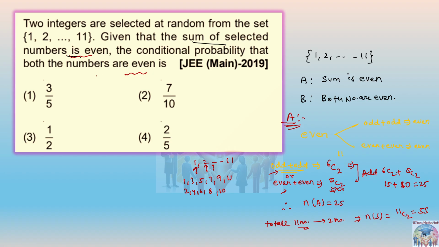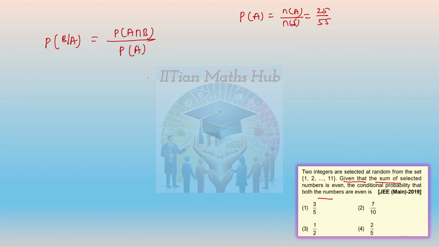Two numbers will be added in such a way that they both are even. So for that only 5 elements are there, 5C2. So probability of A intersection B can be written as number of elements of A intersection B upon number of sample space.